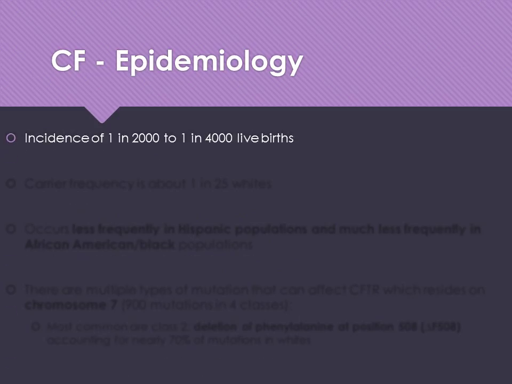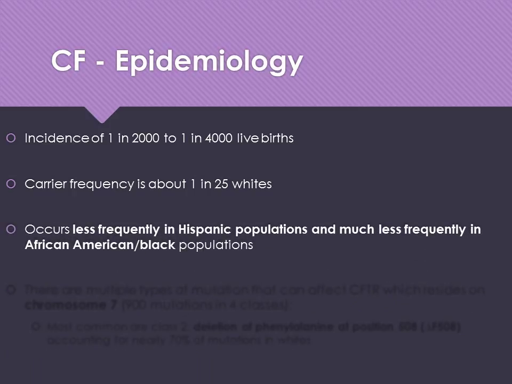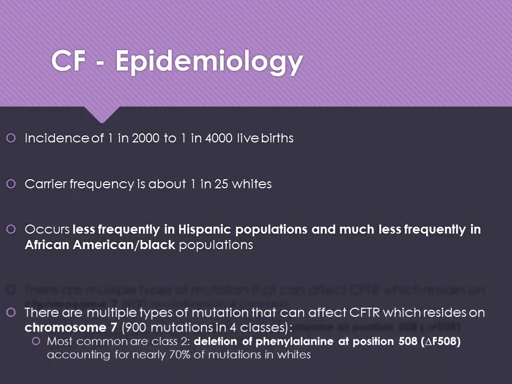The epidemiology. The incidence is about 1 in 2,000 to 1 in 4,000 live births. The carrier frequency is about 1 in 25 in Caucasian individuals. It occurs less frequently in Hispanic populations, much less frequently in African American and Black populations, although I have certainly cared for patients of both of those populations with cystic fibrosis, so it doesn't mean that it never happens.